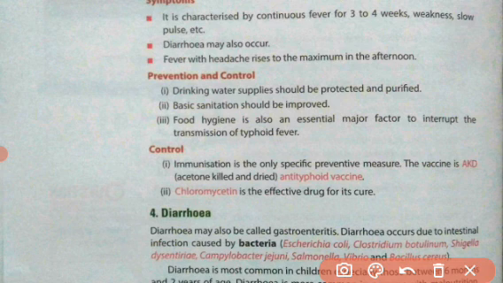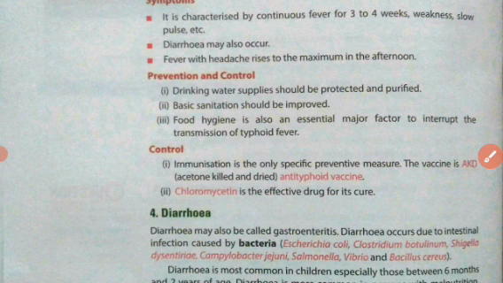Control. How can we control it? Immunization is the only specific preventive measure. The vaccine is AKD, acetone killed and dried. Anti-typhoid vaccine is used to control typhoid fever. Chloromycetin is the effective drug for its cure. This drug is given to the patient to cure this disease.